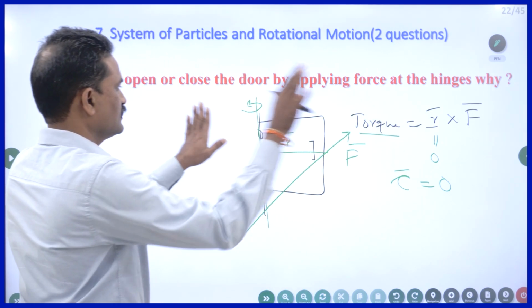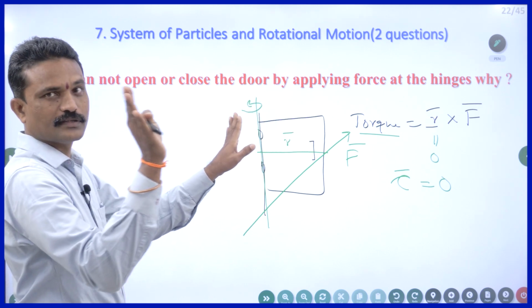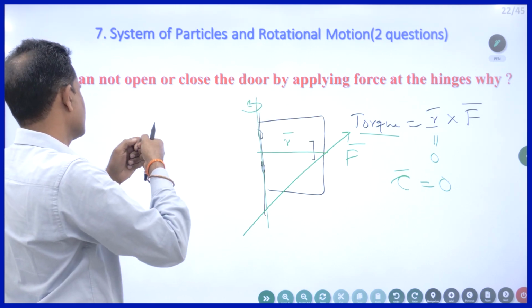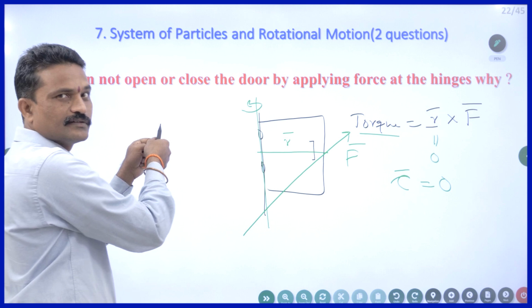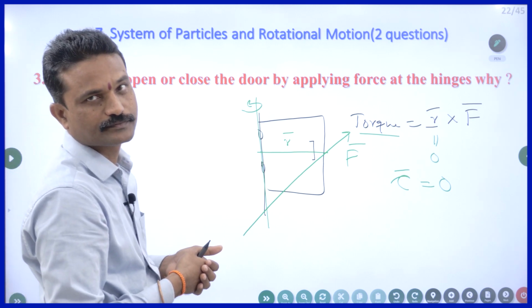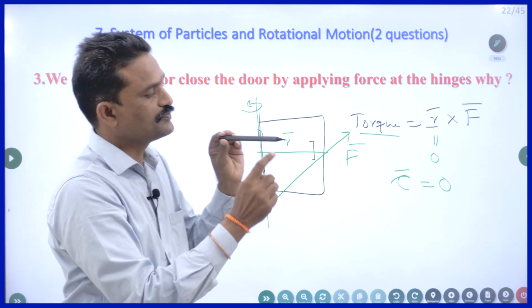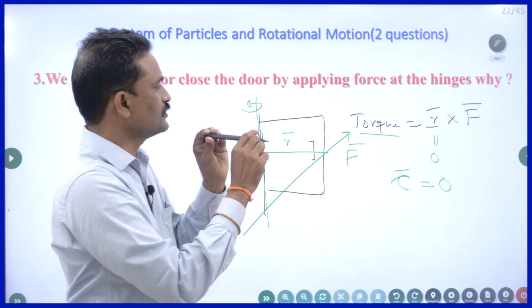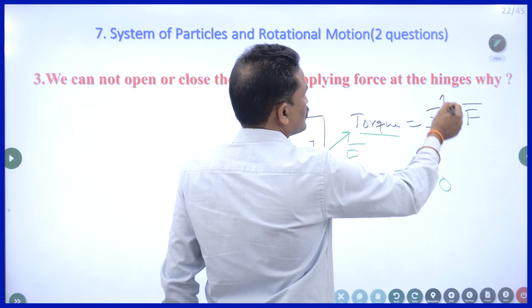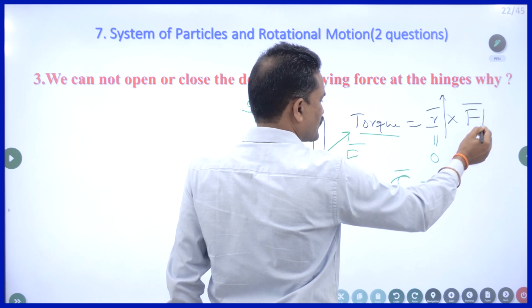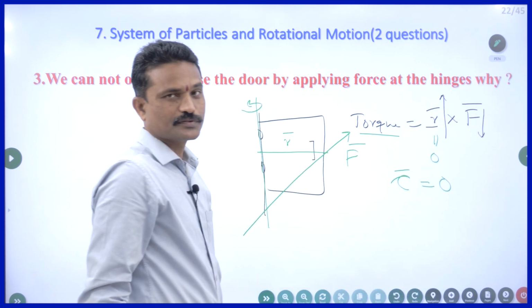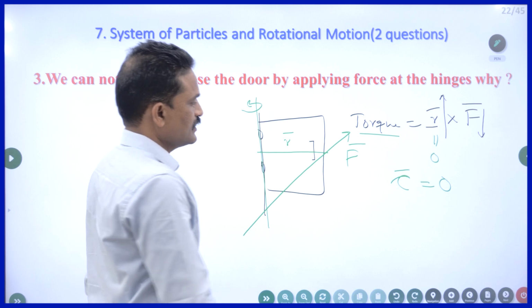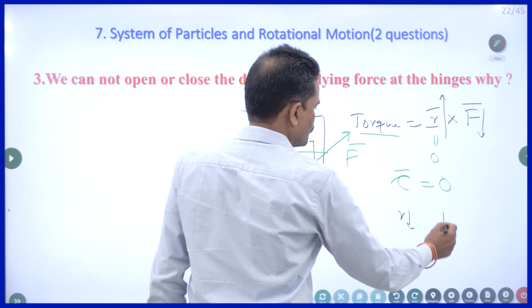So if this is the door of the window, if I press the door at this point, it's of no use. So I have to apply force at the end, so that R will be more. When R is more, you can do the same turning effect with less force. When R is less, you have to apply more force.